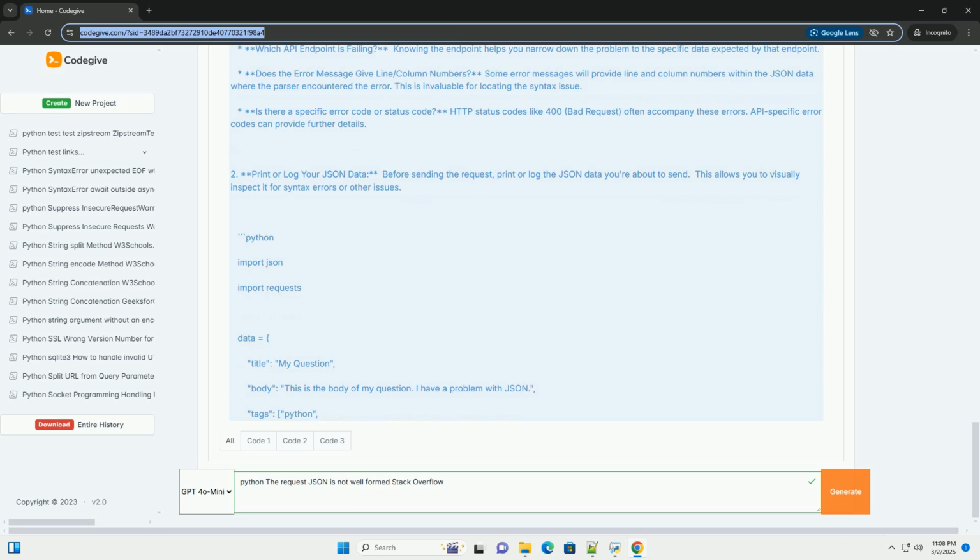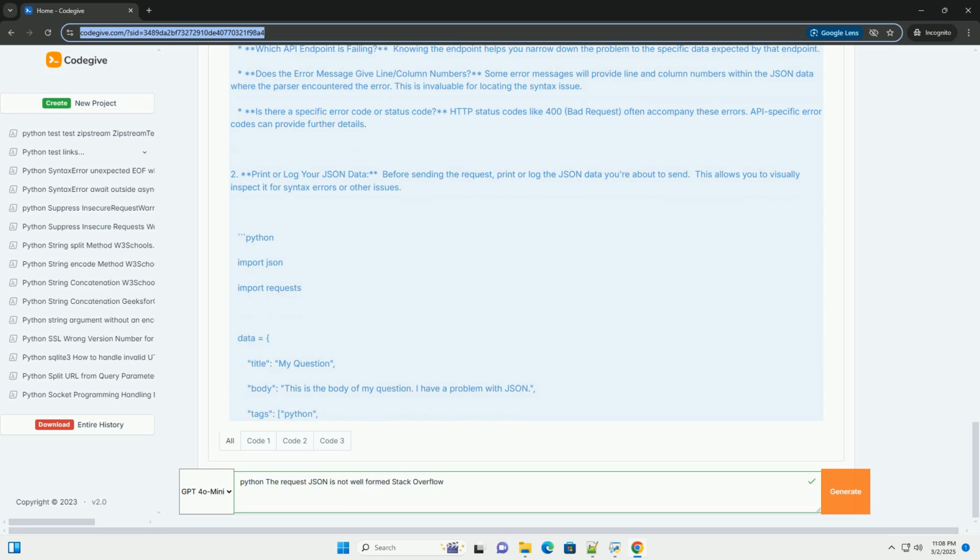Some popular validators: JSONLint, jsonlint.com. JSON Formatter and Validator, jsonformatter.curiousconcept.com. 4. Compare your data to the API documentation. Carefully review the API documentation to understand the required data